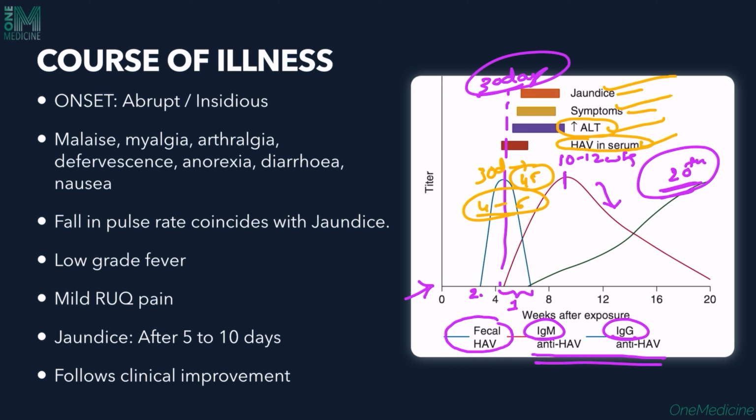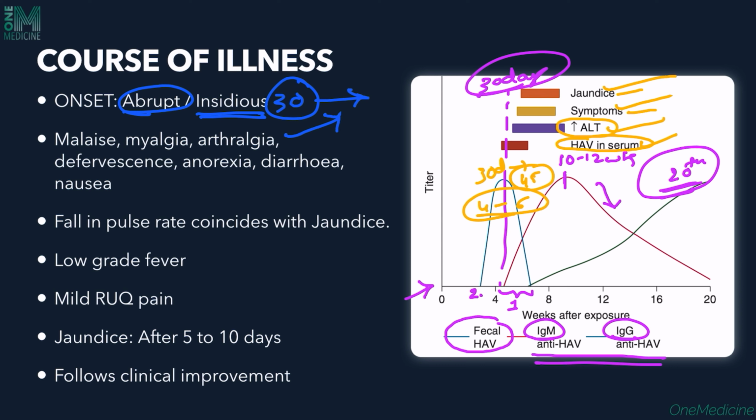So the onset is abrupt, or it may sometimes be insidious as well. As we can see, the patient can come with a 30-day incubation period and suddenly present with jaundice and the other features, or the patient can have a slow elevation in the total bilirubin, which comes as mild jaundice, increasing in intensity, and then the patient coming with more intense malaise and all of that. But both of them can be present.